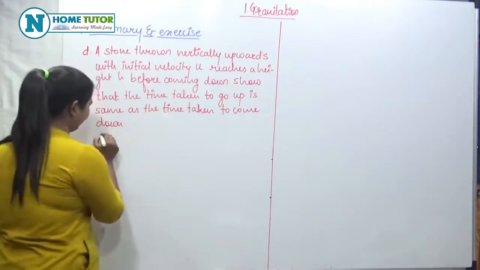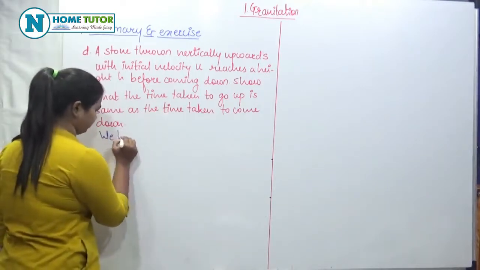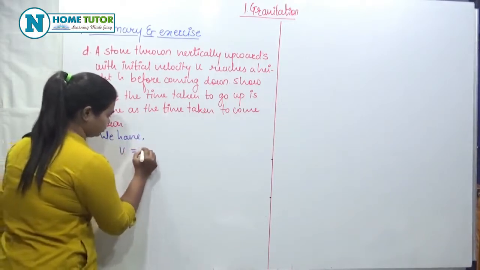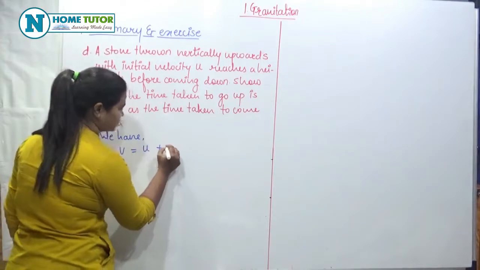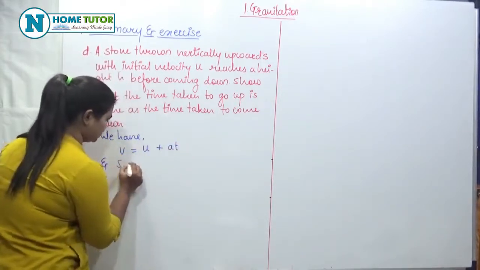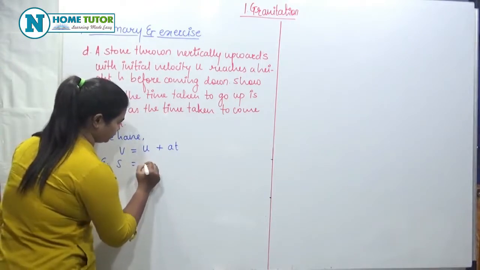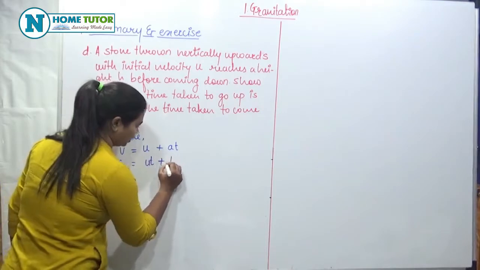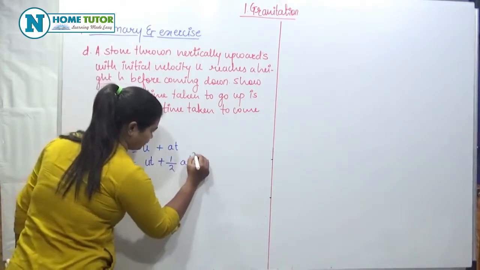So we have v is equal to u plus at, and s is equal to ut plus 1/2 at square.